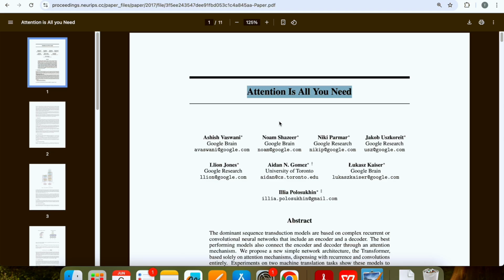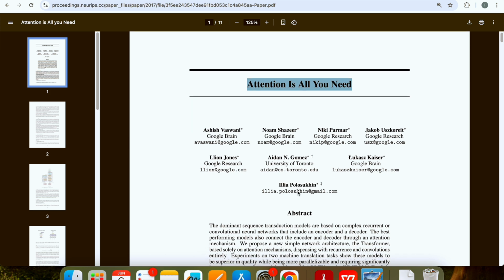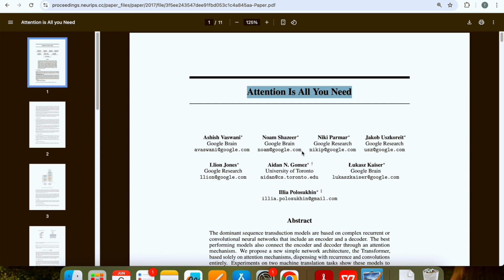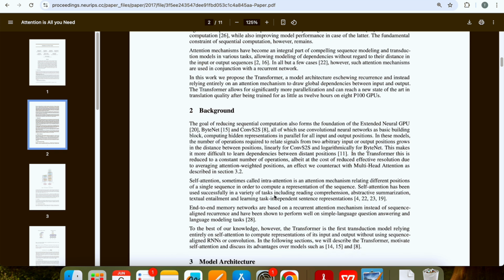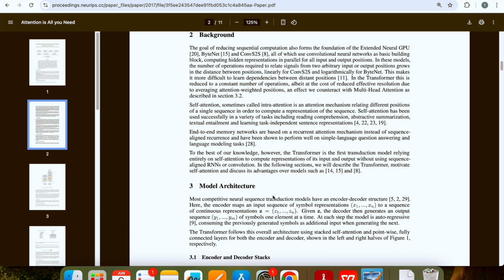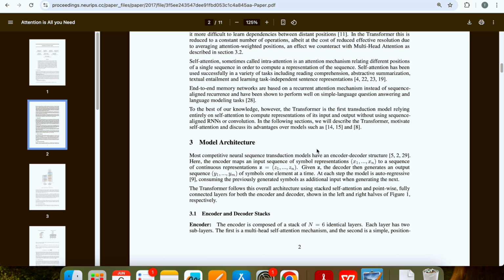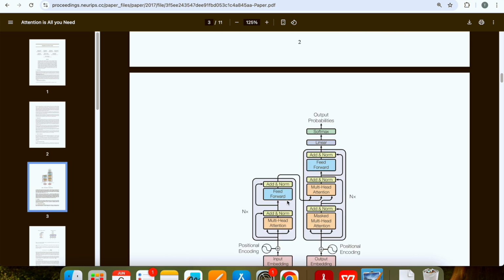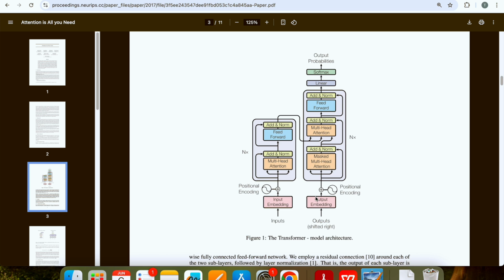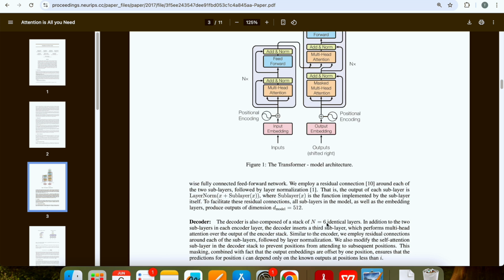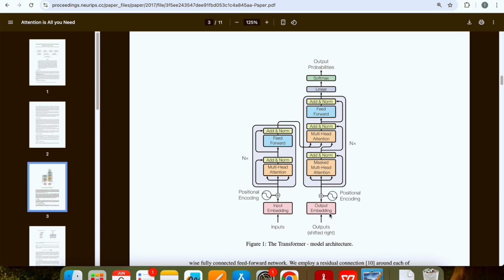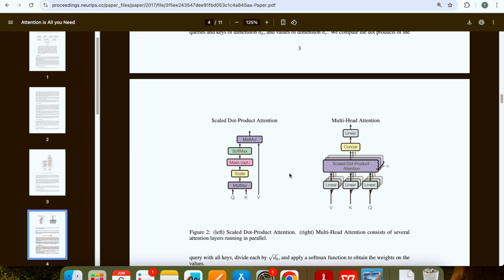The transformer architecture is based on the research paper "Attention Is All You Need," which was published in 2017. This research paper has led to so many innovations thereafter, and all the generative AI tools that you use are fundamentally based on it. There might be slight changes in the architecture, or some customization, but the fundamental concept is based on this paper. It is just 11 pages, but it is a very complex research paper with a lot of information in just 11 pages. This is how the transformer architecture looks, which is more of a technical detail here.